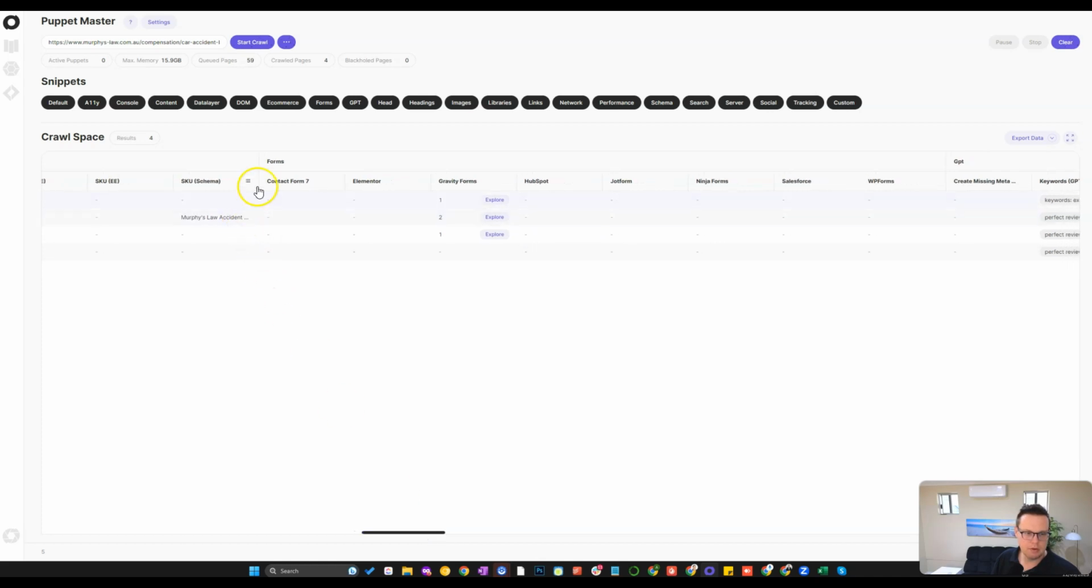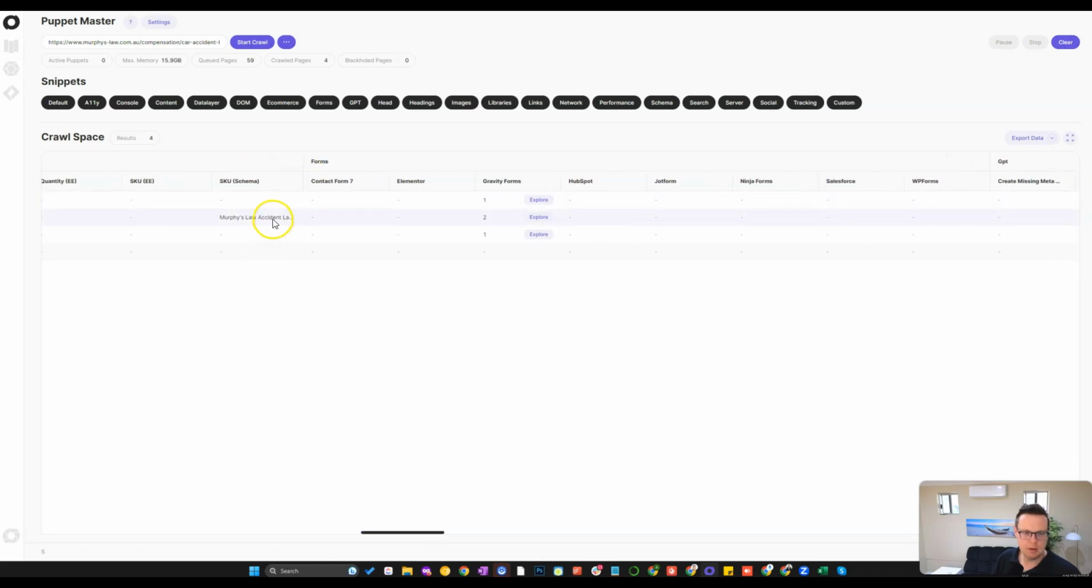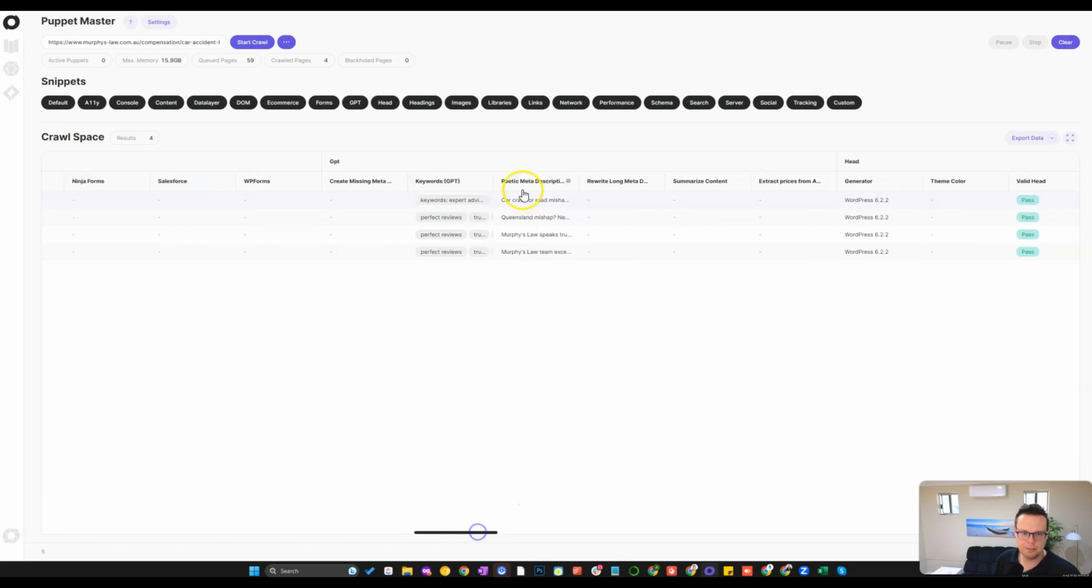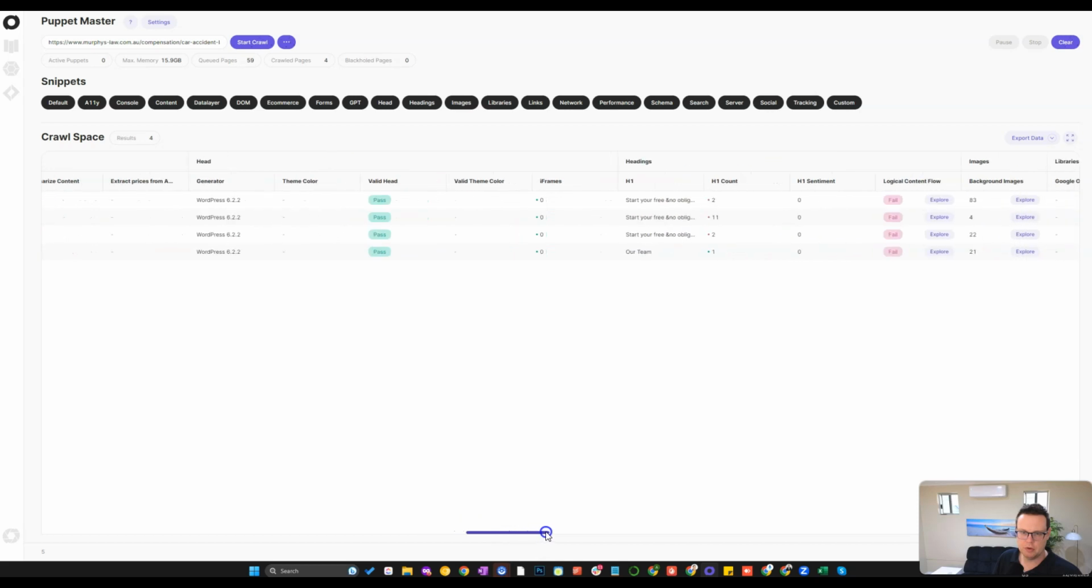Contact Form 7. So they've used product schema here apparently because it's got SKU stuff in there. They're using Gravity Forms. These are the top keywords by ChatGPT. We can see the WordPress version they're running on.